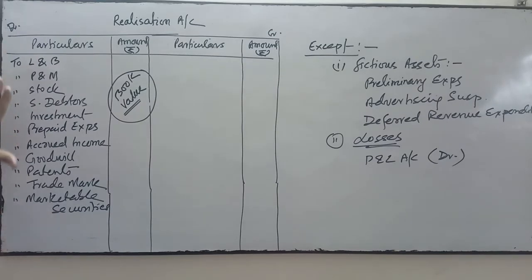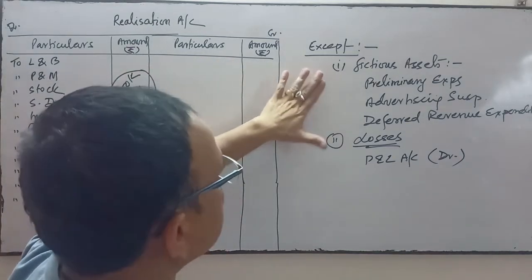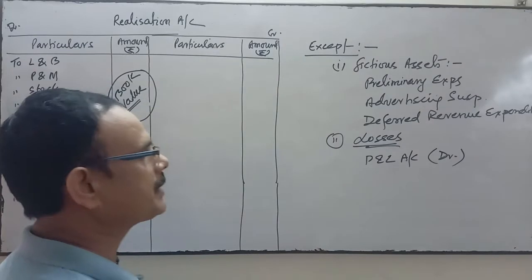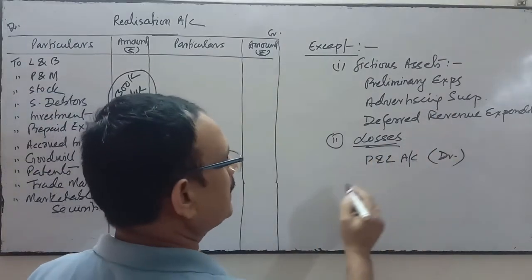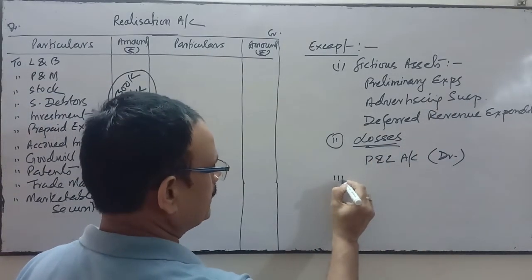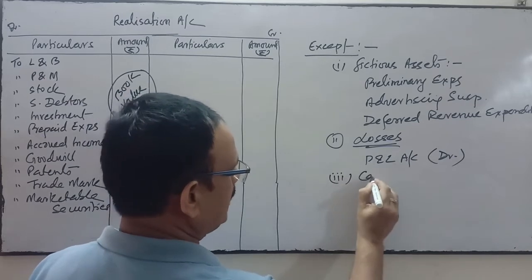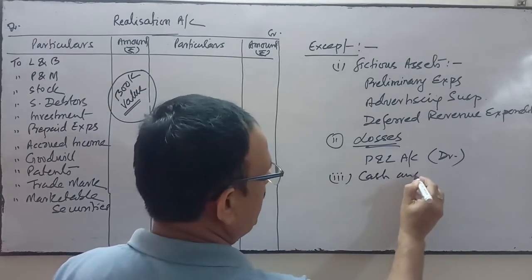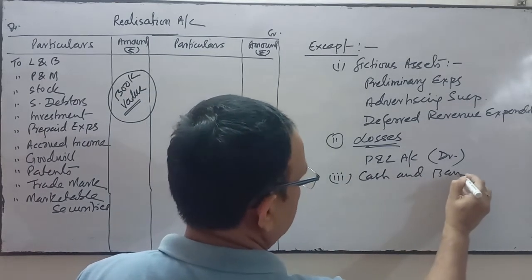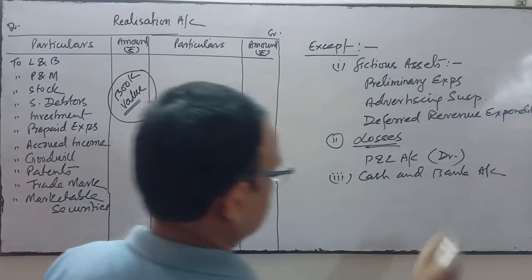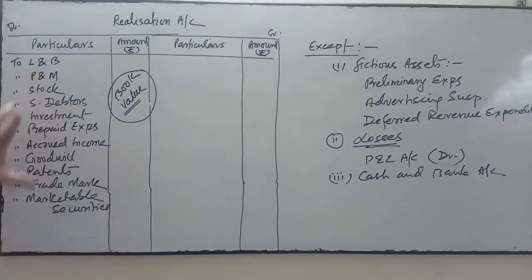All assets will be transferred except fictitious assets and losses reflecting in the asset side, and third, cash and bank balance. This will not be transferred here. Otherwise, all assets will be transferred to the debit side of realization account.